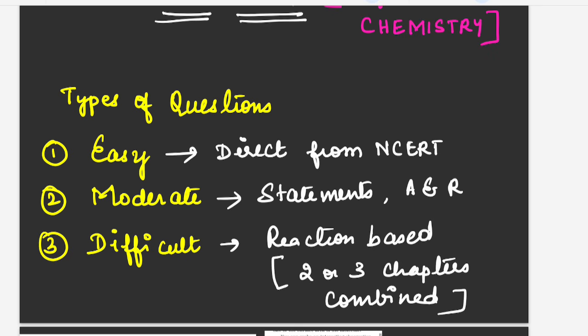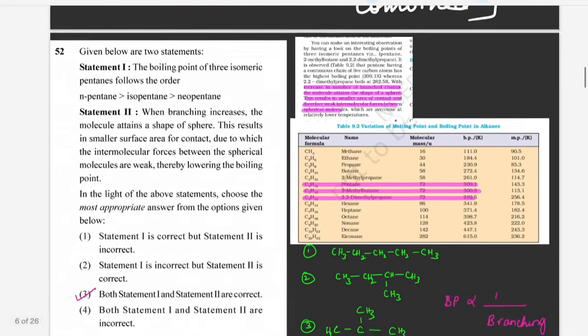Students think from one particular chapter. But usually whenever a reaction based question is given, 2 to 3 chapters will be mixed together and the question will be framed. I'll show you with an example how the question is framed and how you have to think in order to answer those questions. So now let us start.